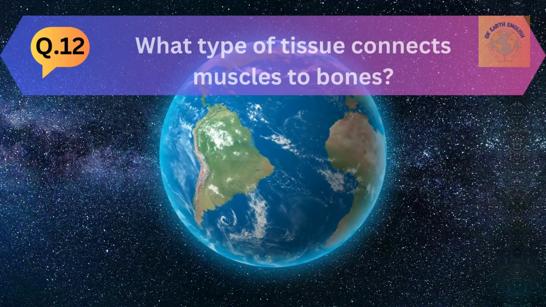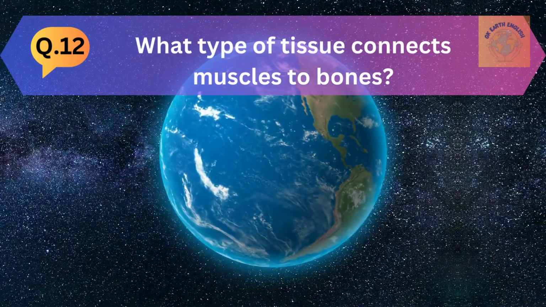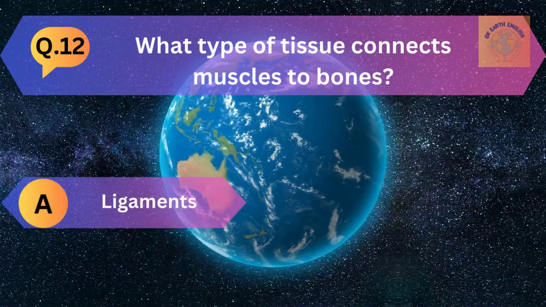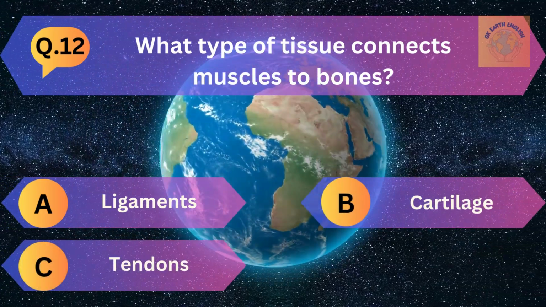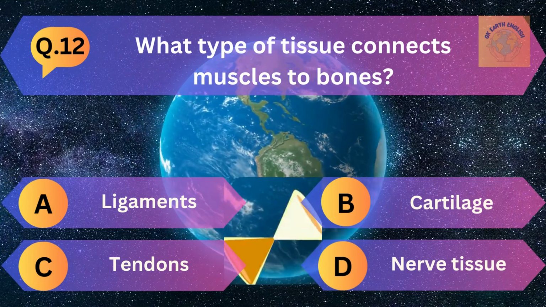Question number 12. What type of tissue connects muscle to bones? A. Ligaments, B. Cartilage, C. Tendons, and D. Nerve tissue.